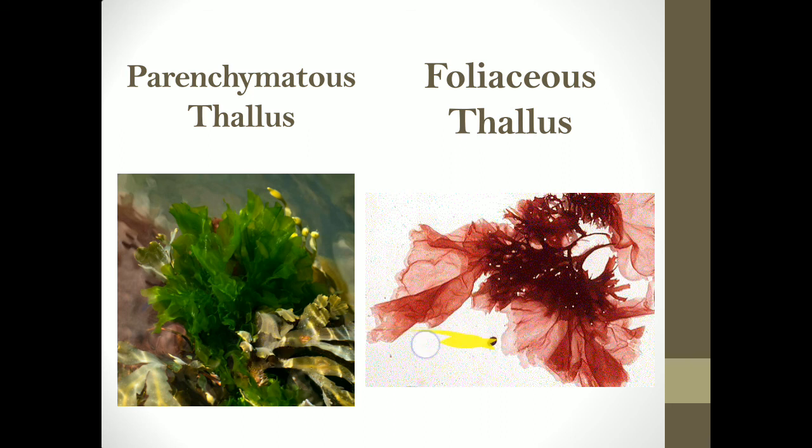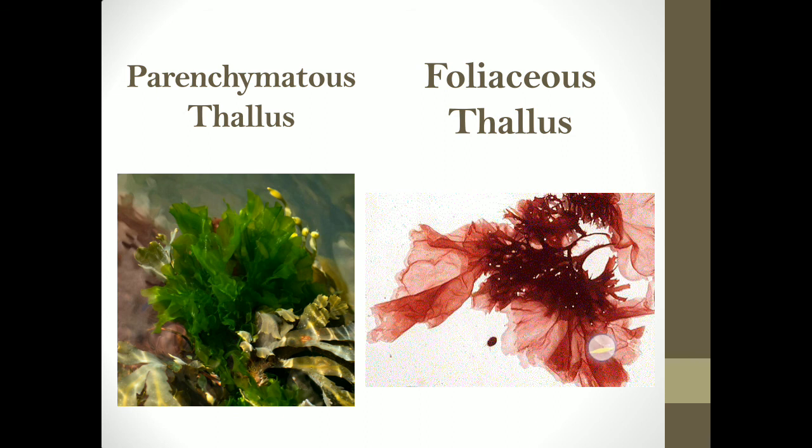Massive parenchymatous thallus is this one. This is wherein the cell divisions are occurring in two planes, yes, transverse as well as longitudinal. Along with that, the cells also start dividing in a plane parallel to the surface of a foliaceous thallus. So it is 2 to 3 layers thicker than a foliaceous thallus. That type of thallus is called a parenchymatous thallus, wherein it leads to the formation of a massive, bulky structure which is 2 to 3 layers thick.